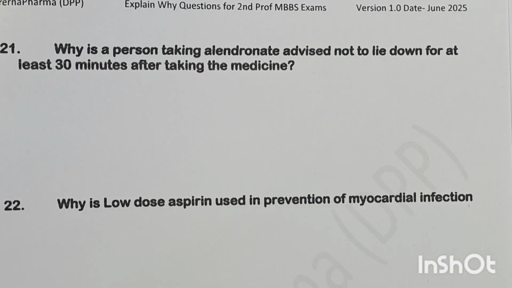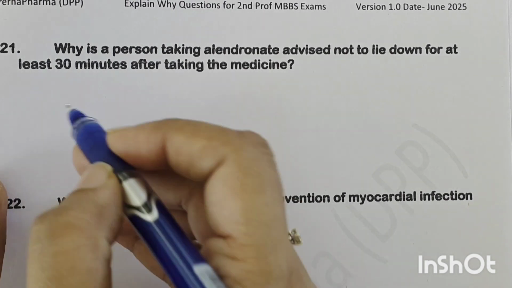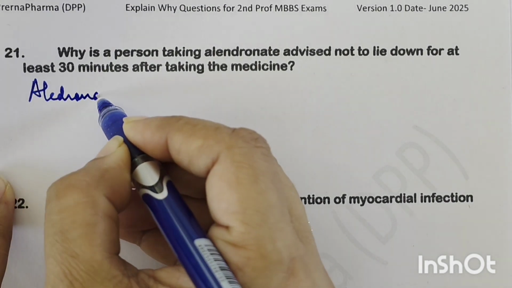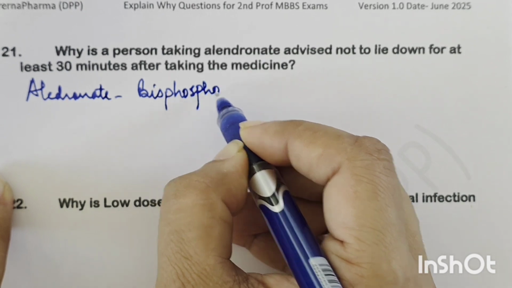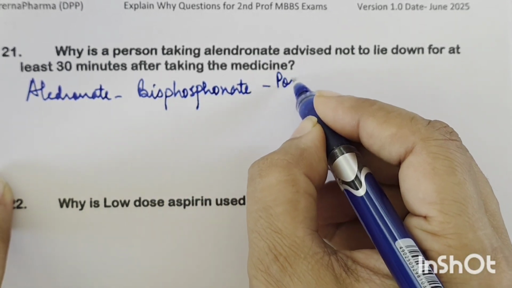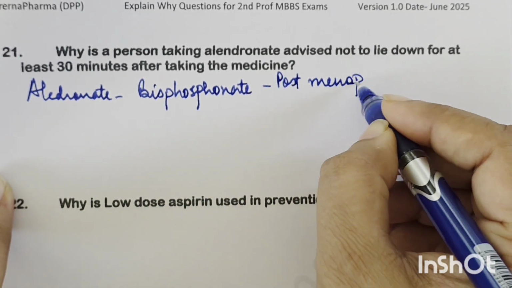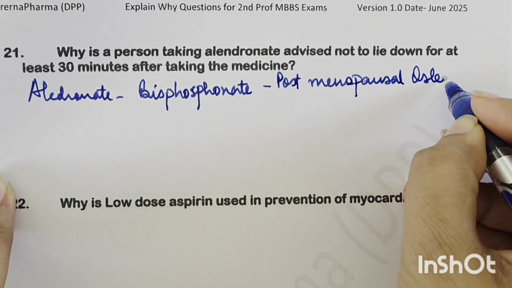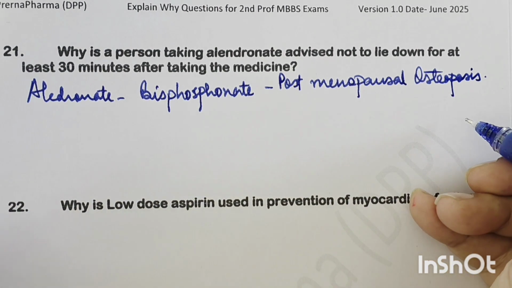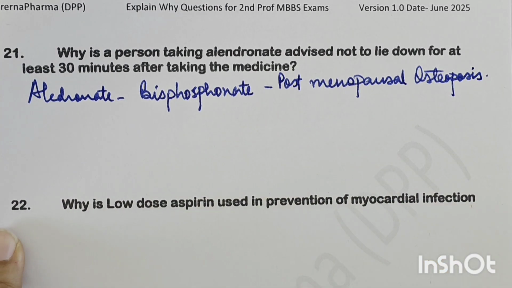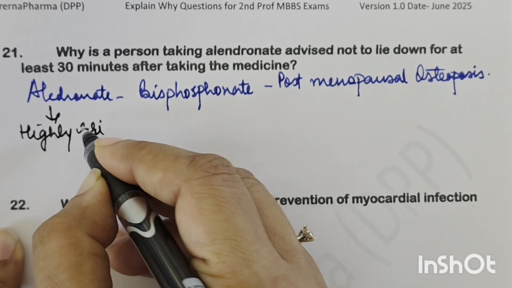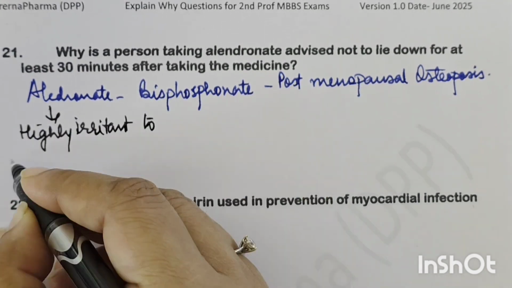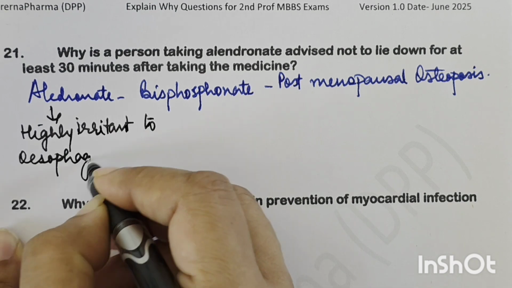Why is a person taking alendronate advised not to lie down for at least 30 minutes after taking the medicine? Now, what is alendronate? Alendronate is a bisphosphonate. Okay. So this is basically used in patients with postmenopausal osteoporosis, and it reduces the activity of osteoclasts, and so it reduces the osteoporosis. Now, a special feature of alendronate is that it is highly irritant to the esophageal mucosa, right?